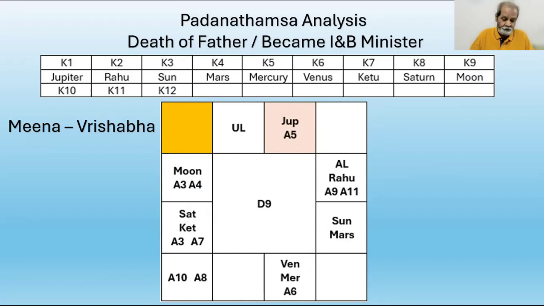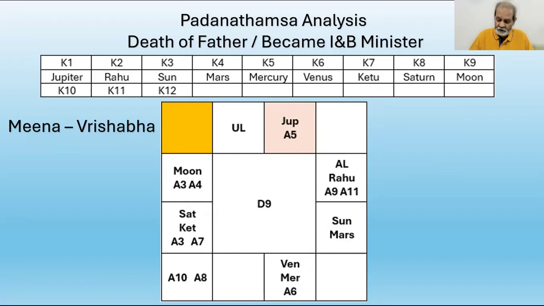The Antardasha sign Vrishabha is aspected by Rahu. Rahu is K2 and K11, a benefic Dasha Karaka and a benefic Karaka. It is aspected by Venus and Mercury, that is A9 and A8.